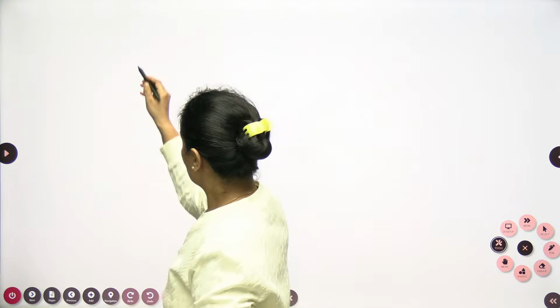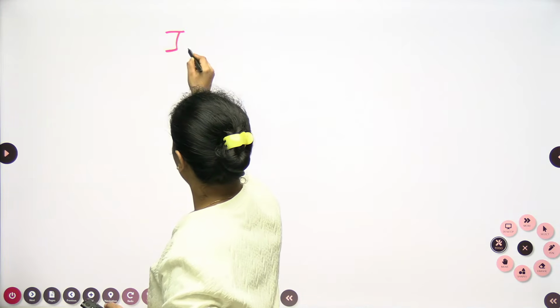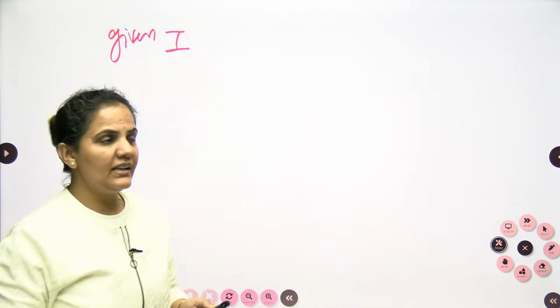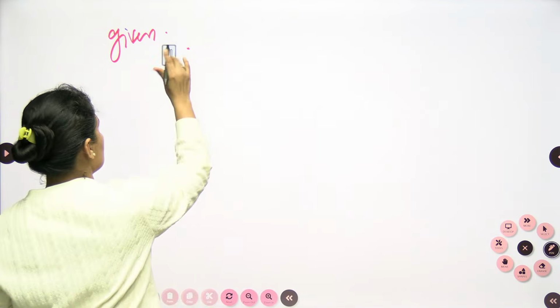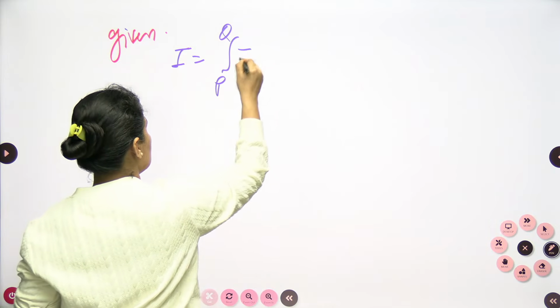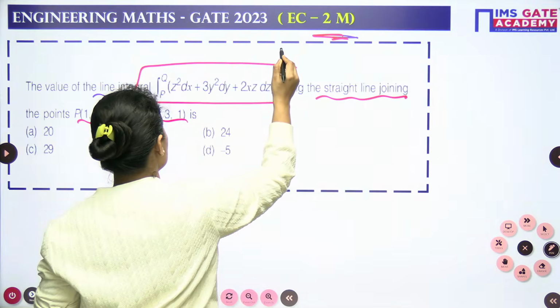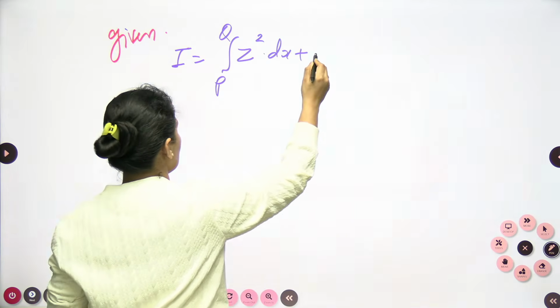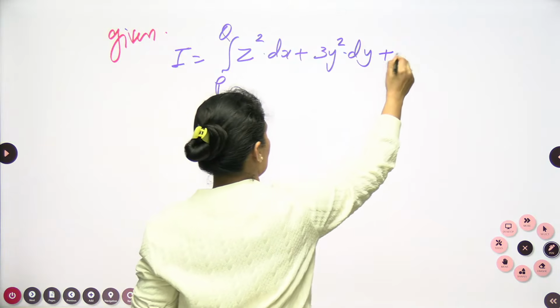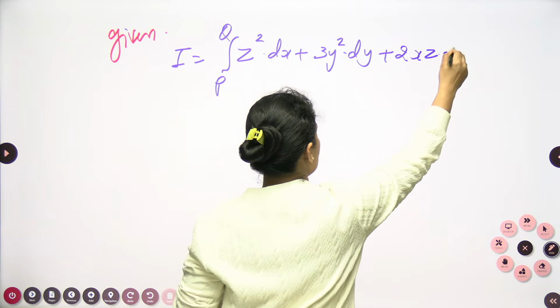Let's approach it. As given, the line integral value I is equal to the integral from P to Q of z square dx plus 3y square dy plus 2xz dz.